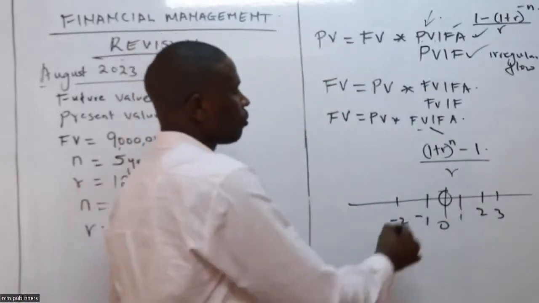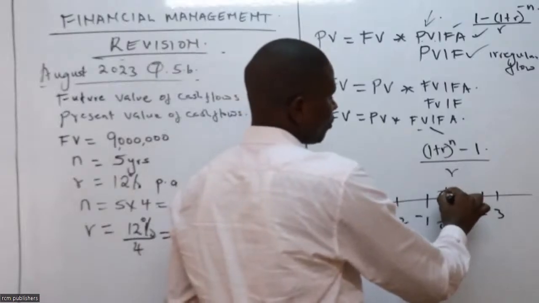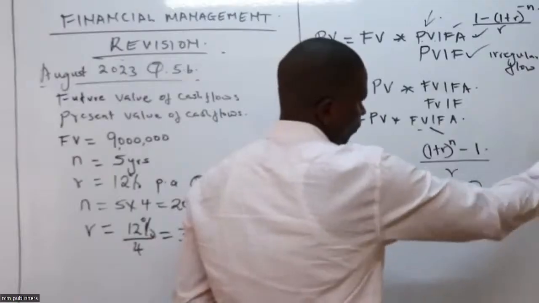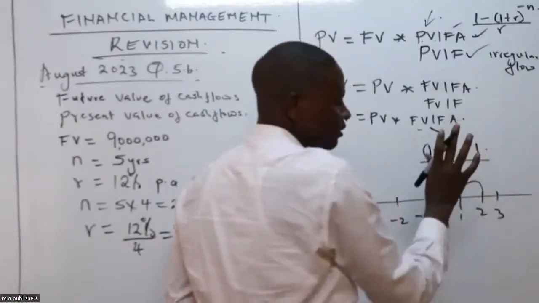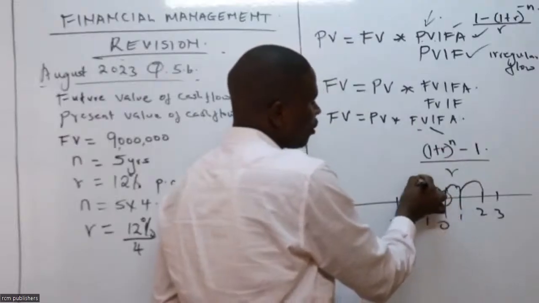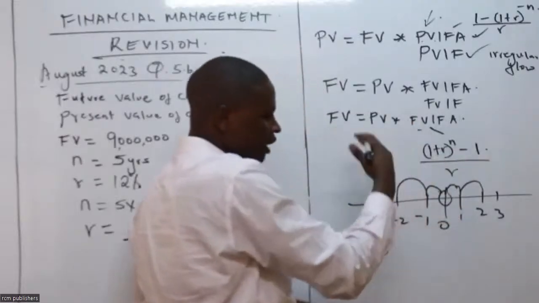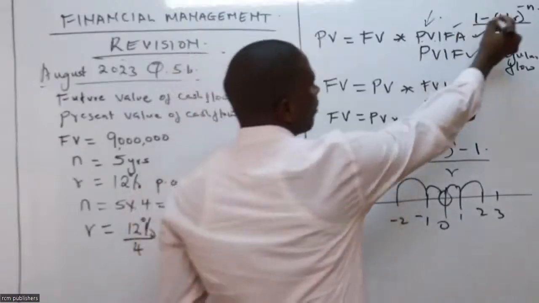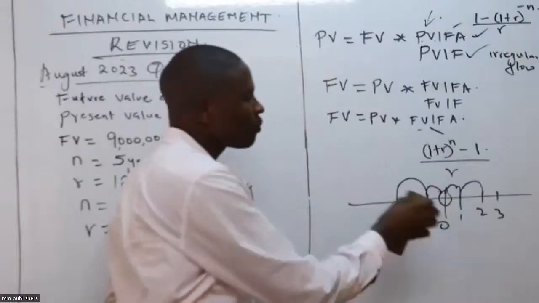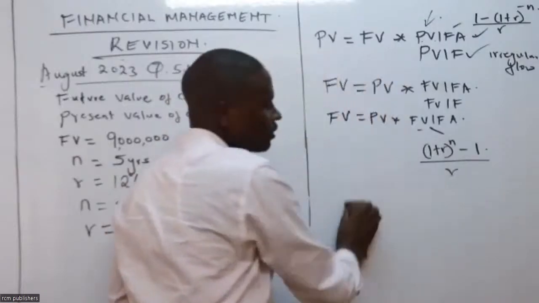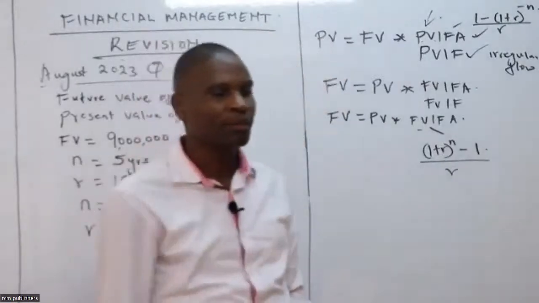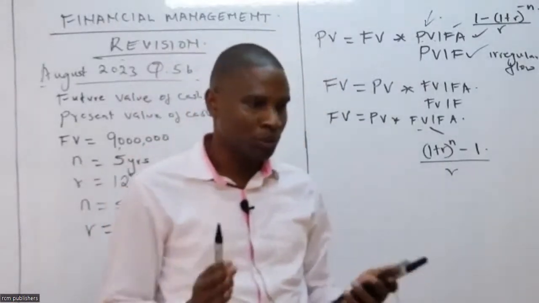So we are here, right? If you want to compound, you are going to the future, positive. That's why our n here does not have a negative sign. Then when you want to get the present value, you are coming back from the future, and that's why you see n has a negative sign. Please confirm whether we are together up to that point, because that is important. That is the basic of this question. Is there anybody with a question?